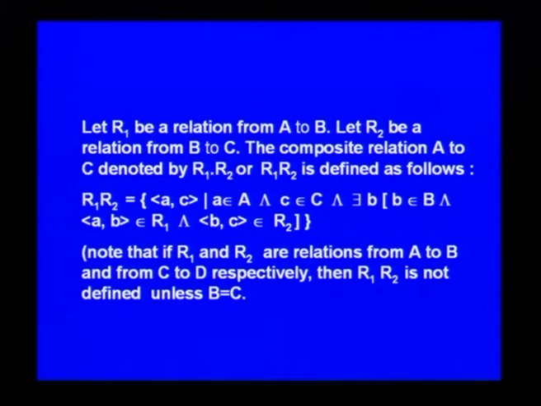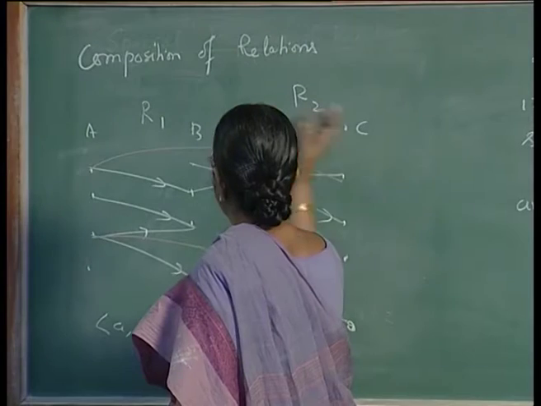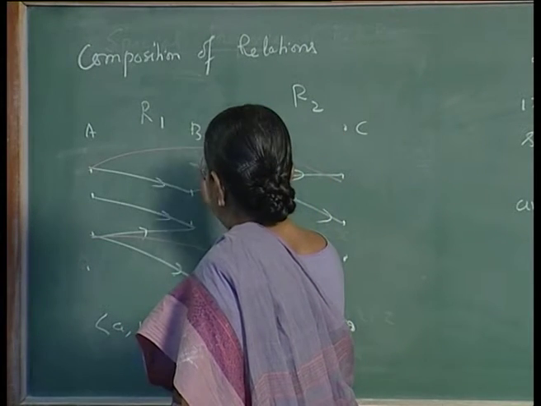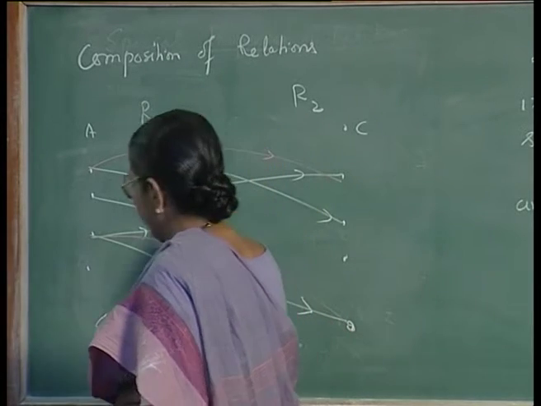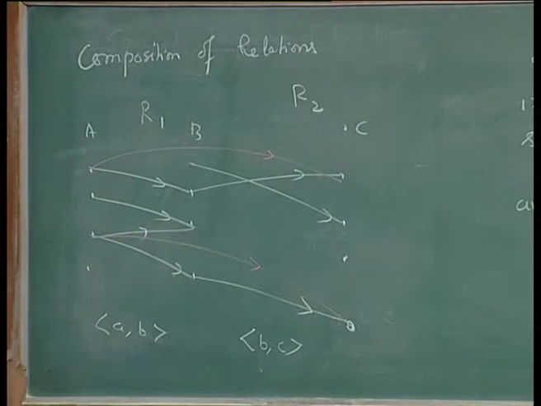It represents ordered pairs (a, c) such that a belongs to A and c belongs to C, and there exists b in B such that (a, b) belongs to R1 and (b, c) belongs to R2. This is not defined if R1 is from A to B and R2 is from something else to something else; the codomain of R1 should be the same as the domain of R2. If they are different, it is not well defined.